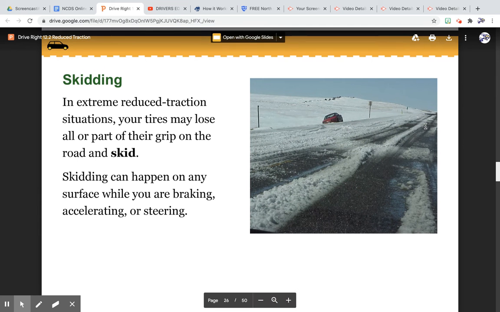Skidding. In extreme reduced traction situations, your tires may lose all or part of their grip on the road and skid. Skidding can happen on any surface while you are braking, accelerating, or steering.